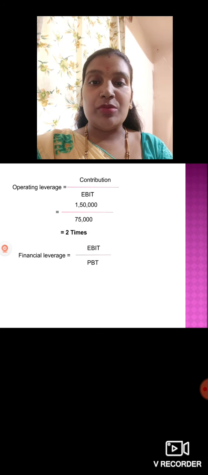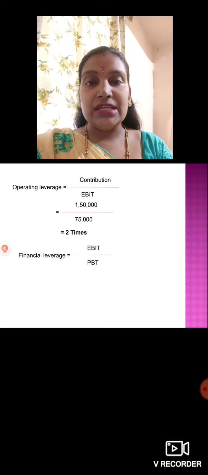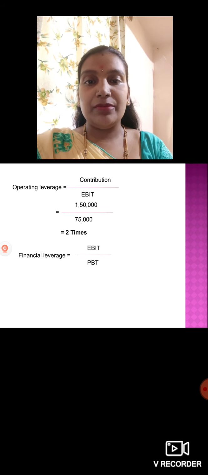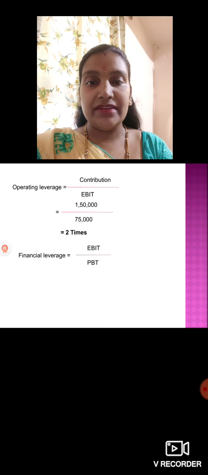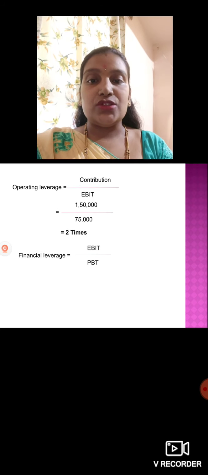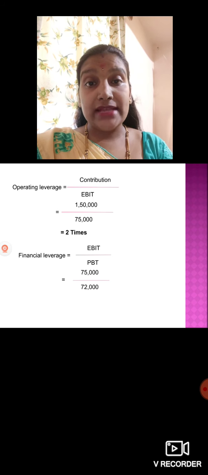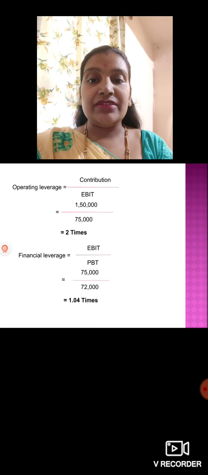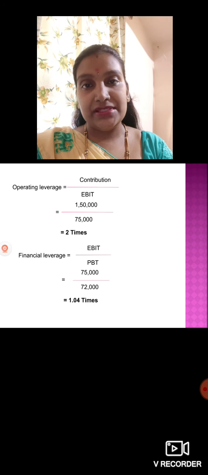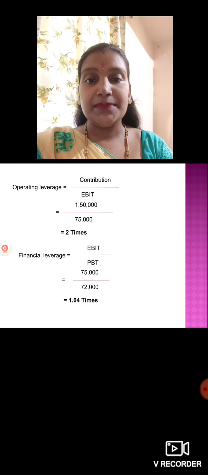So operating leverage is 2 times. Then financial leverage is EBIT divided by PBT, operating profit divided by profit before tax. EBIT is 75,000 and PBT is 72,000. So financial leverage is 1.04 times. I hope you are clear with this.